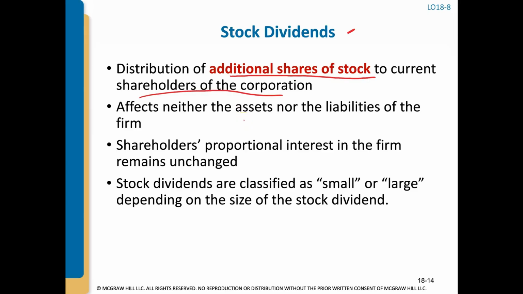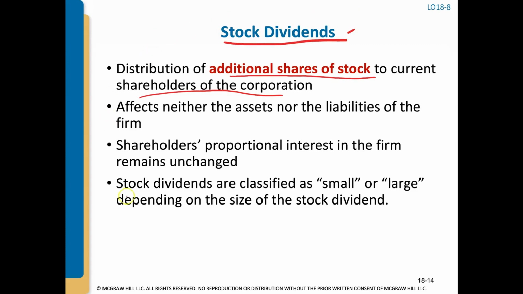If they had investments in Meta, right? Apple bought shares of Meta and then distributed those Meta shares. That's a property dividend. If Apple decides to issue additional shares of Apple stock to its shareholders as a dividend, that is considered to be a stock dividend.